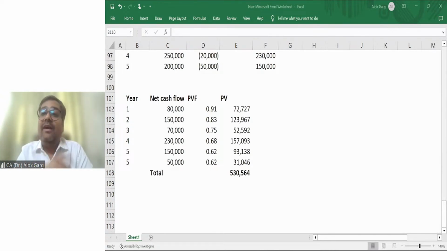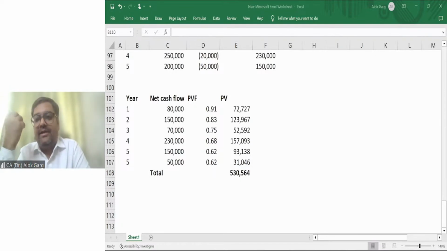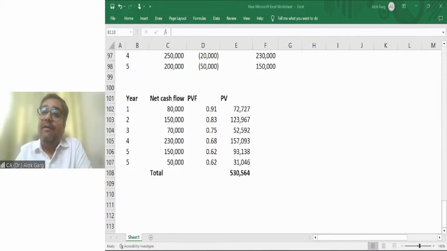Sir, how will we arrive at a discount rate? So it says that, first of all, you need to take the entity's weighted average cost of capital, right? What is the weighted average cost of equity and debt? You need to compute the entity's weighted average cost of capital. Normally it is given in the question. Okay. If the entity's weighted average cost of capital cannot be determined, then you need to take the entity's incremental borrowing rate.